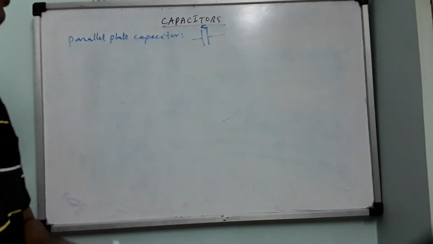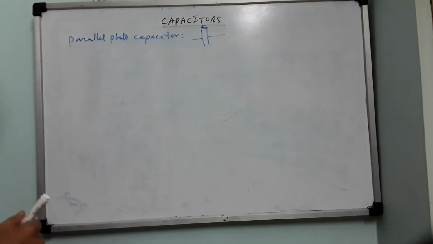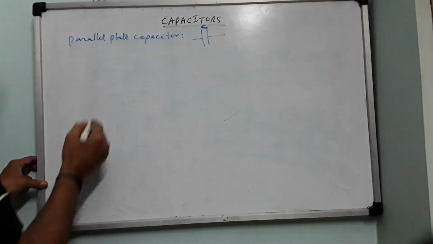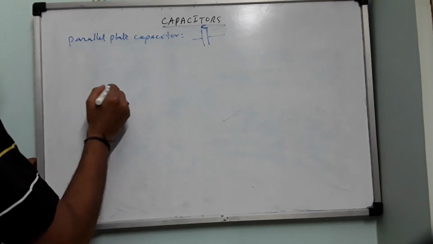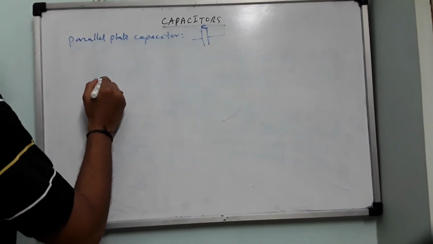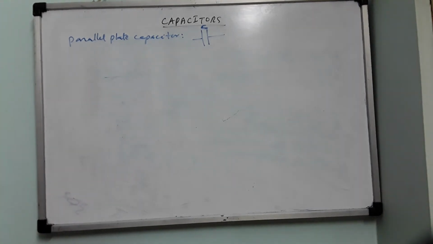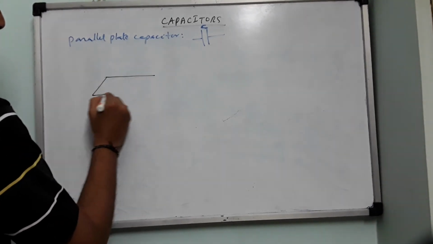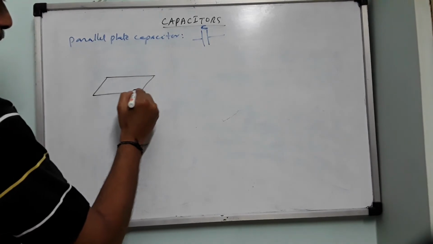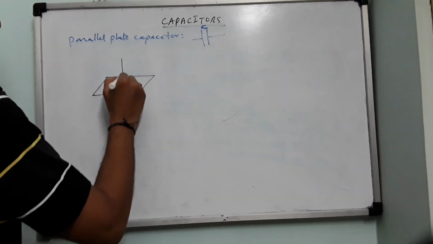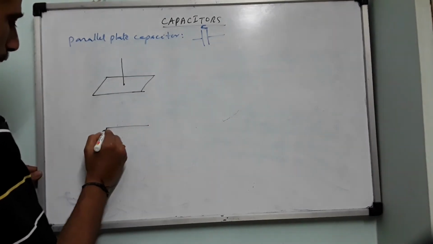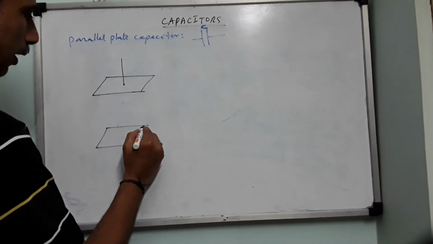So the combination is denoted as what? C. Fine. Now let us see how you can calculate how much is the capacitance of a parallel plate capacitor. You have a plate here, a metal plate, and this is the wire. It can be connected to this, and below this you take another plate, maybe identical.